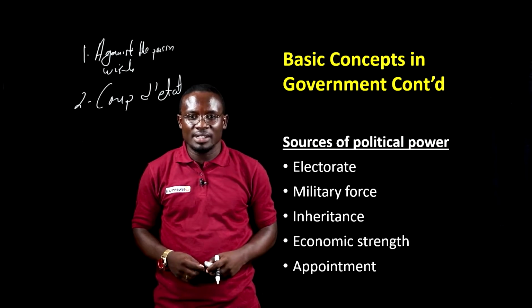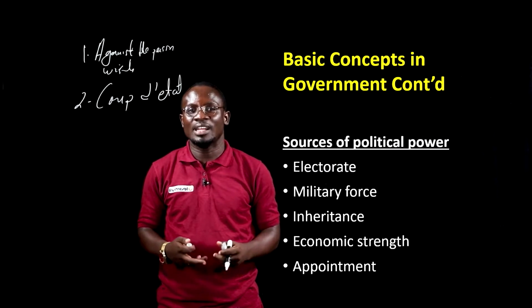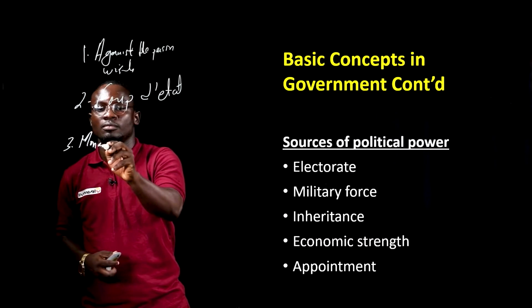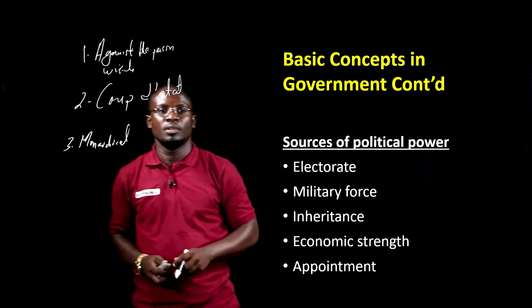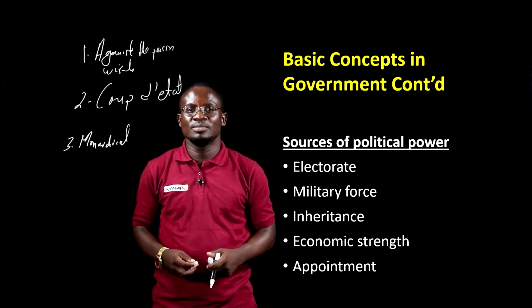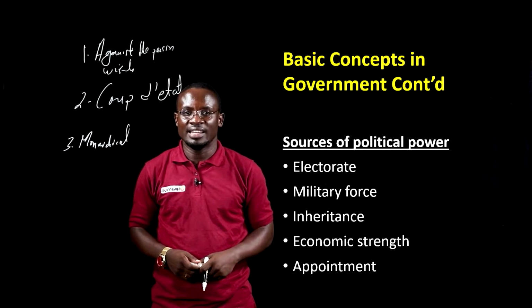Then people also gain political power through inheritance. These are countries known as the monarchical states, where people assume the reins of power through inheritance, like Britain. Then economic strength.